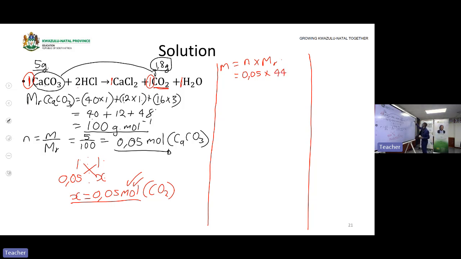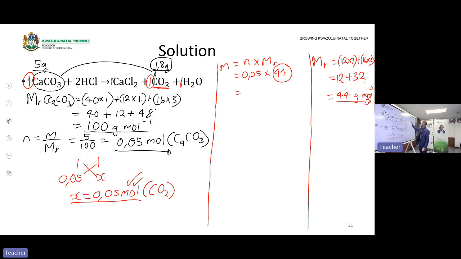The molar mass of carbon dioxide is equal to carbon, the molar mass of one carbon atom is 12 multiplied by 1, plus 16 multiplied by 2. So 12 plus 32 gives you 44 grams per mole. So this is the molar mass of carbon dioxide, which is this one I've written here, which is 44.